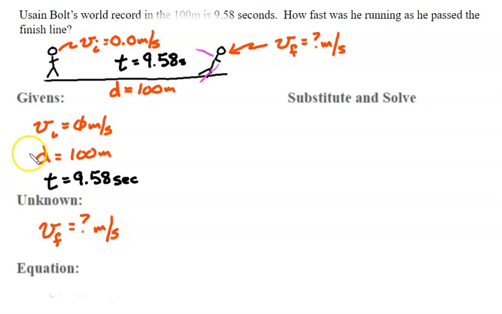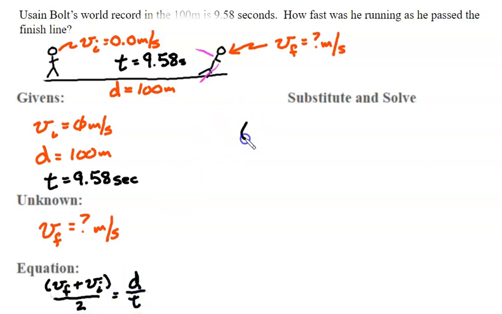And so let's see, the equation that we're going to use is velocity final plus velocity initial divided by 2 equals distance divided by time.